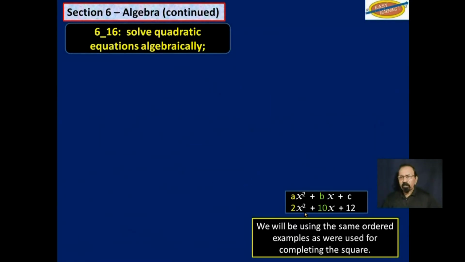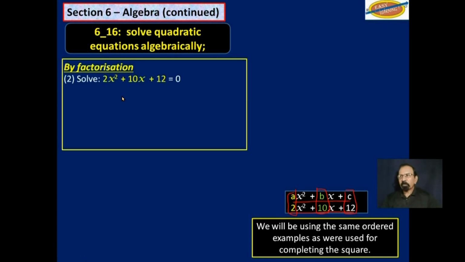Just to be clear, ax squared plus bx plus c, if you have an expression in that format, a is 2, b is 10, and c is 12. So let's look at example 2, factorization. We have seen this before. So we factorize this expression here, and we get this and that, those are the two factors, equal to 0, which means that one of them must be 0, but we don't know which one.